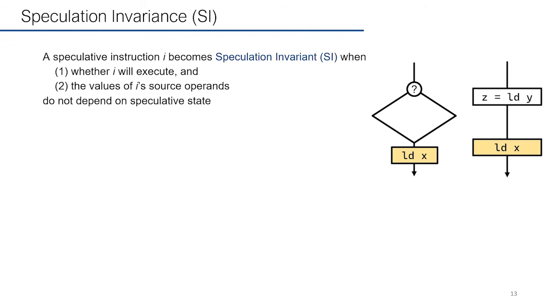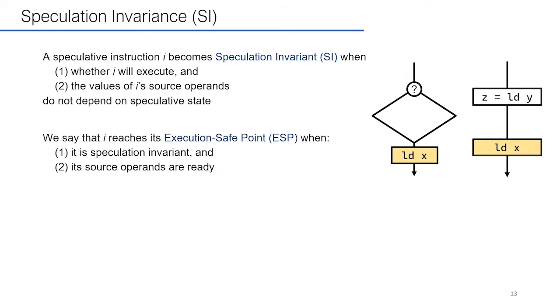A speculative instruction I becomes speculation invariant when whether I will execute and the value of I's source operands do not depend on speculative state. For the two examples on the right side, load X and the value of X do not depend on the outcome of the branch and load Y, which are speculative state. Therefore, load X is speculation invariant. We say that instruction I reaches its execution safe point when it's speculation invariant and its source operands are ready.